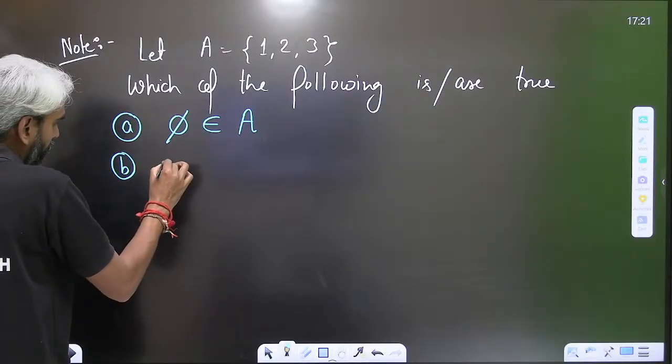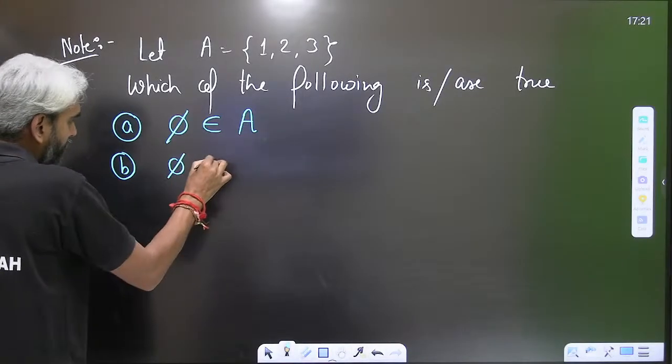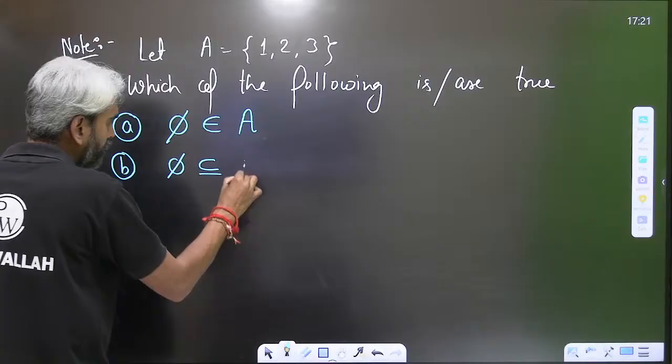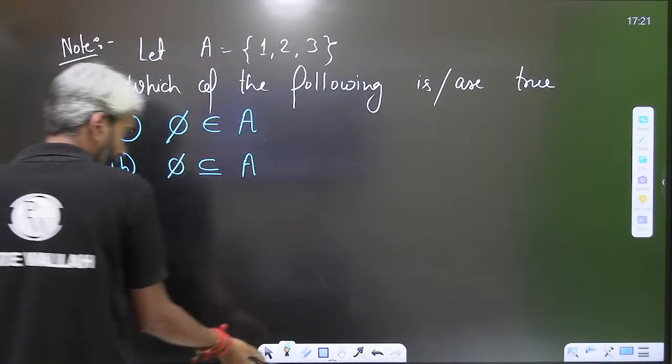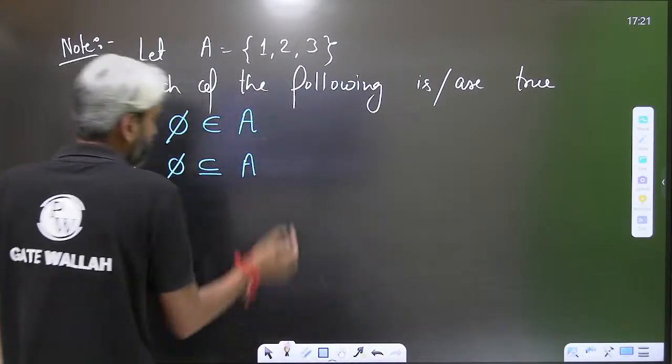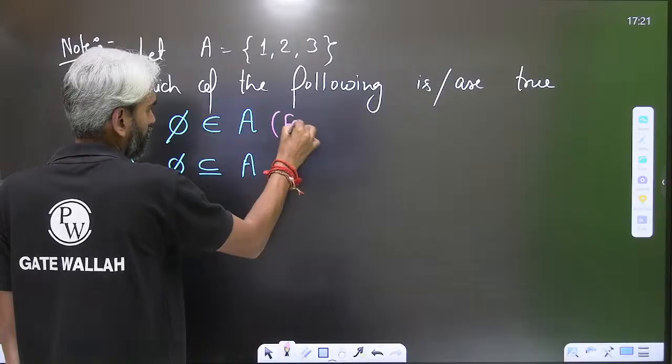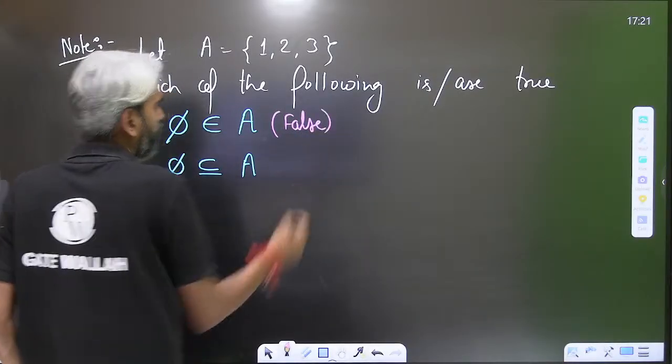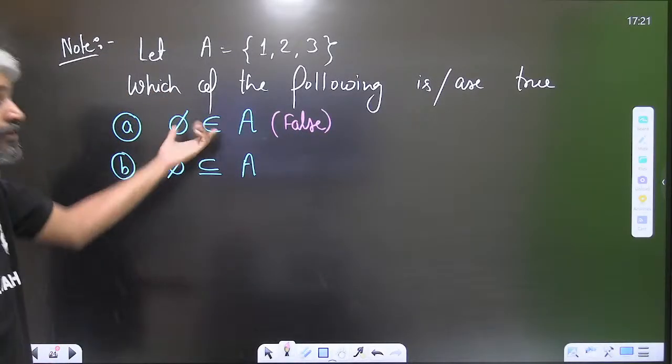So this one is false. Belongs to means element. Now, tell me whether phi is a subset of set A, true or false?